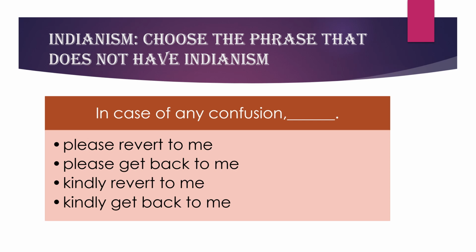Let us have a look at a few examples here. In case of any confusion, dash. So in case you have any confusion, please revert to me, please get back to me, kindly revert to me, and kindly get back to me. Now we are using two types of words here. One is please and the other is revert. For the next sentence, it is please get back. Likewise, please has been replaced with kindly and the sentences would remain the same.